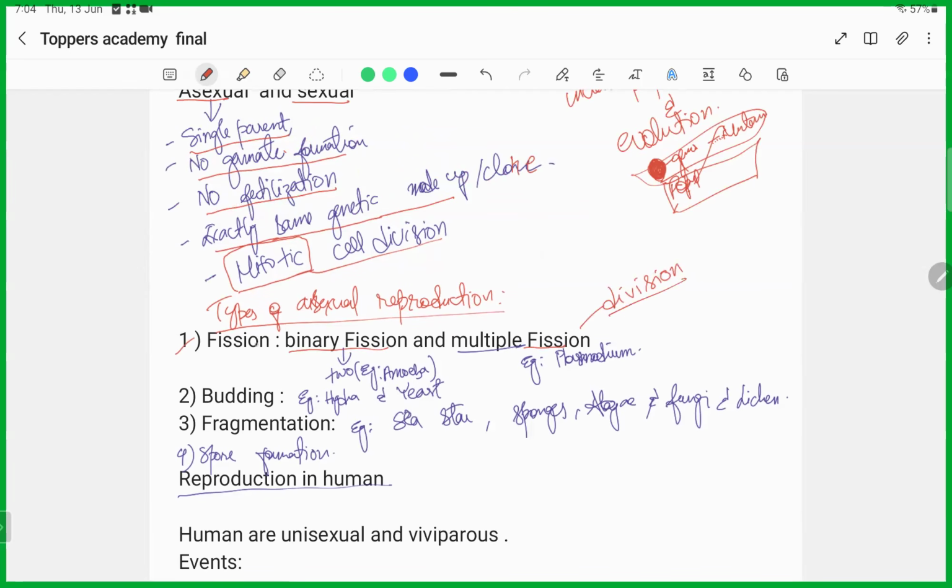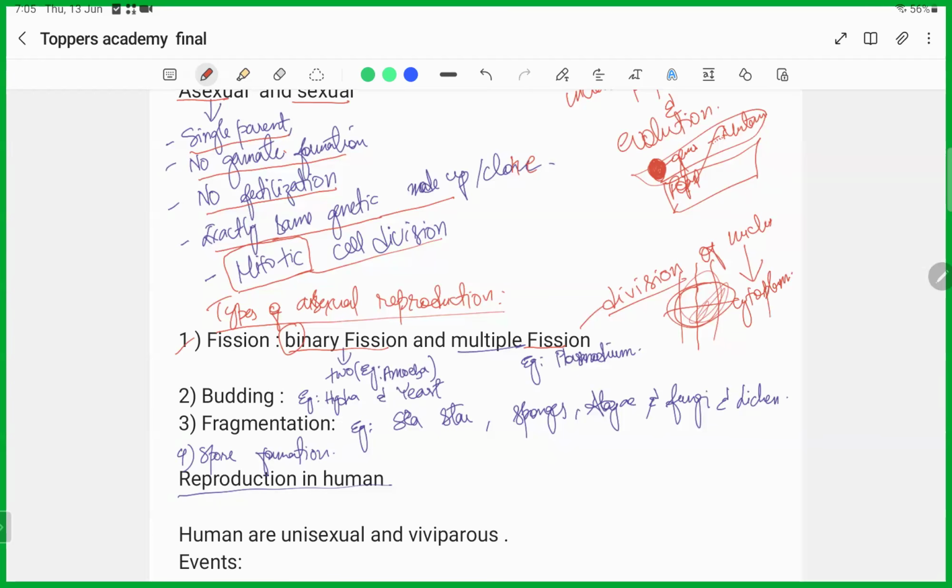When the parent organism divides itself into two equal parts having the same genetic information, it is known as binary fission. Binary means two. In multiple fission, it is divided into multiple organisms. In fission, first there is division of the nucleus, and only then does the division of the cytoplasm take place.